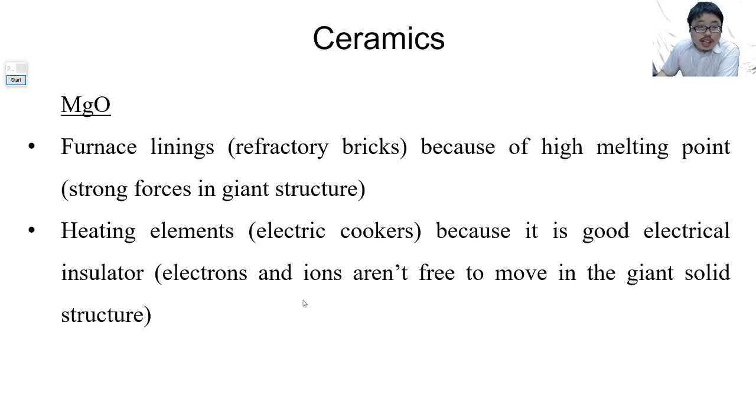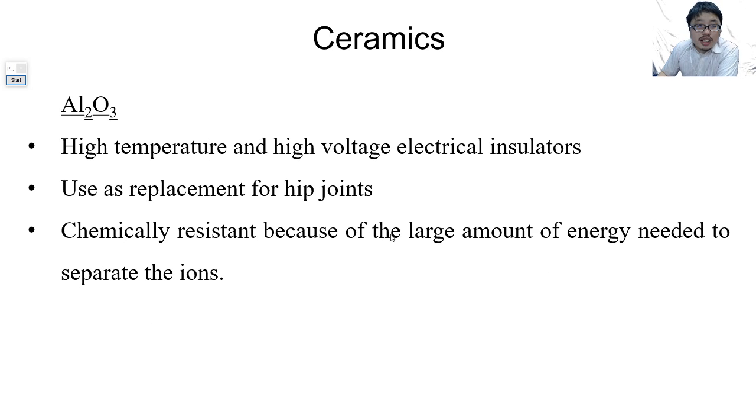So magnesium oxide is often used in furnace lining, high melting point, heating elements, good electrical insulator. Aluminum oxide is used for high temperature, high voltage, electrical insulator. Both of them are giant ionic structure.